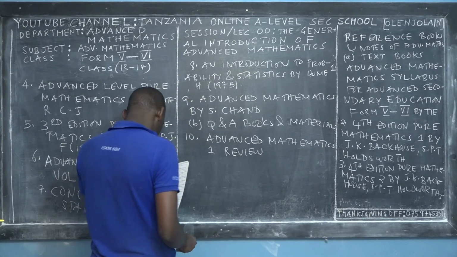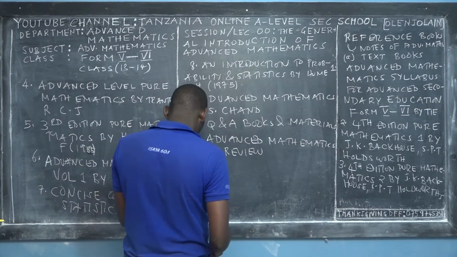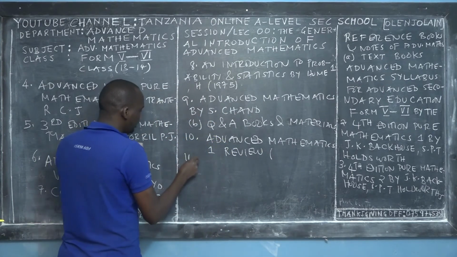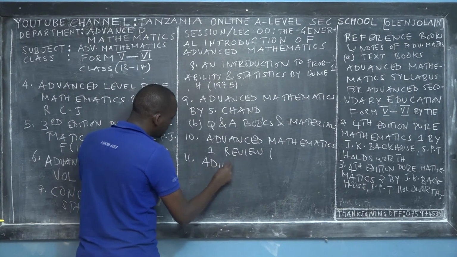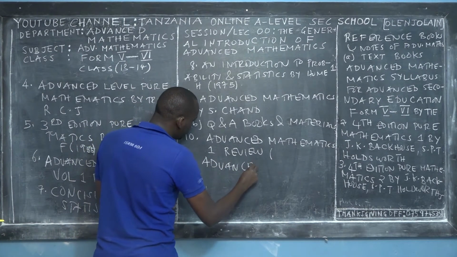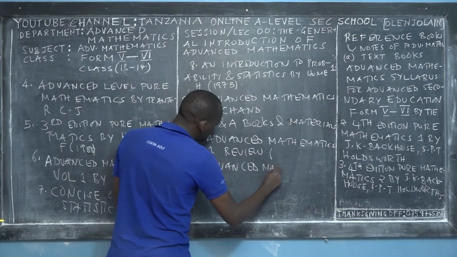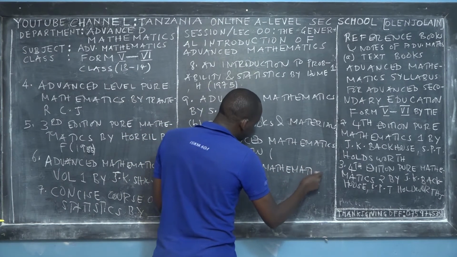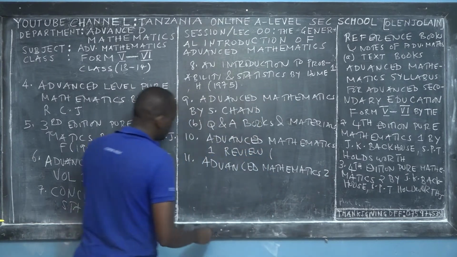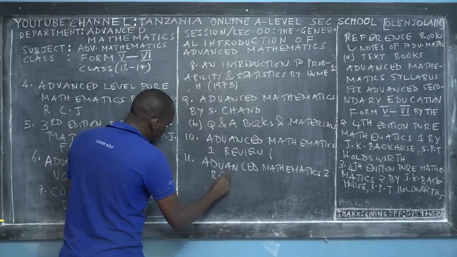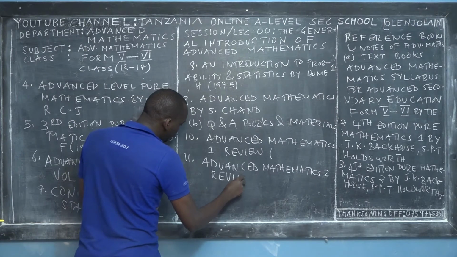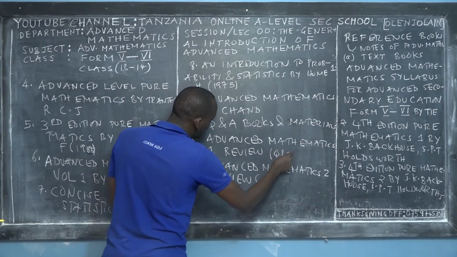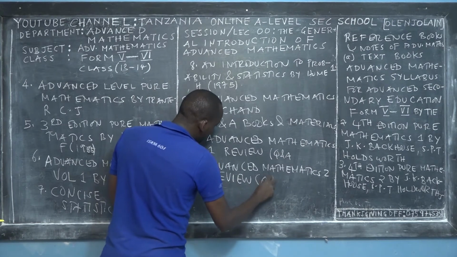This includes questions I wrote for you, and the next question and answers book is called Advanced Mathematics 2 Review, by the same author, Damians. It has been published by the APE. So these are question and answers books. I will show you.